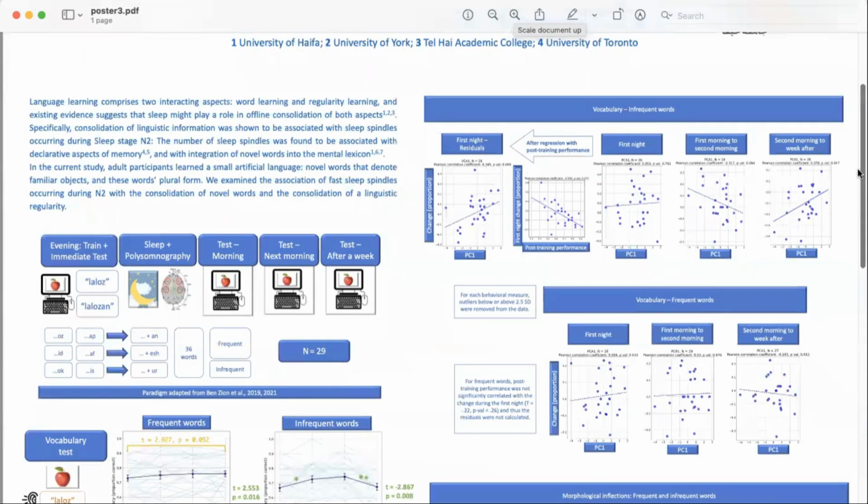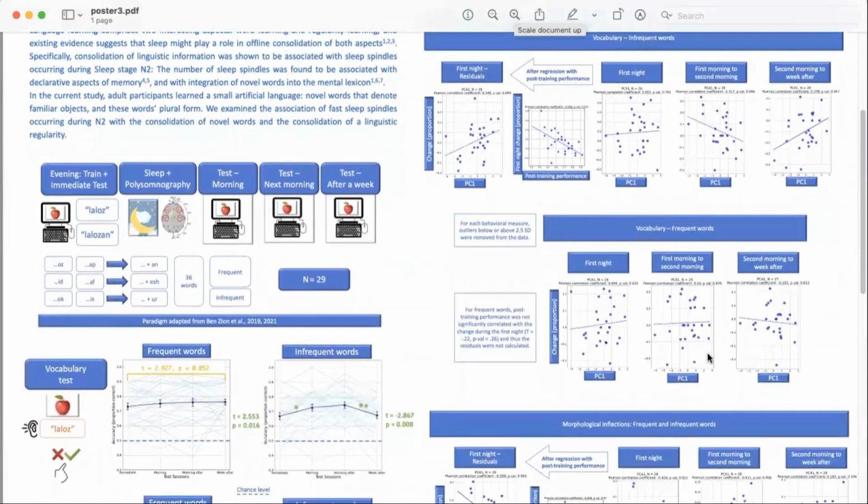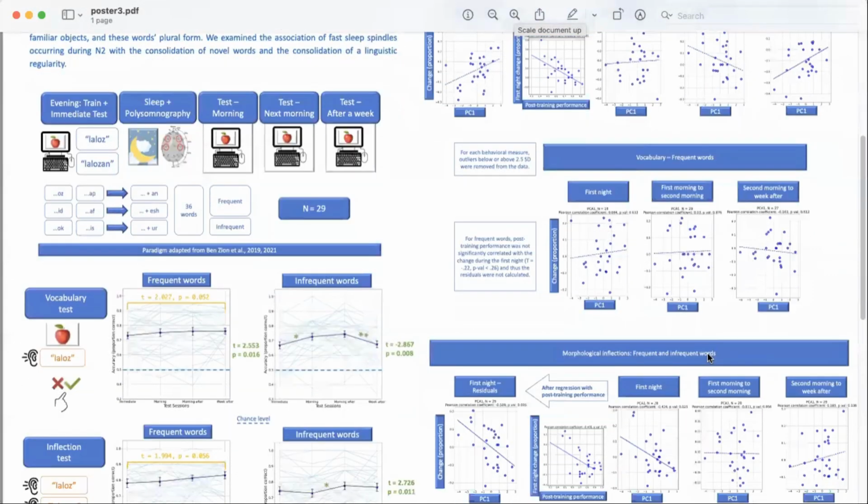For the vocabulary, with the infrequent words, there is a slight correlation between the spindles and the overnight change for the first night, and quite a strong correlation for the change throughout the week after learning. So people who had more spindles forgot less after a week. This is the case for infrequent words. For frequent words, we did not find associations with spindles.